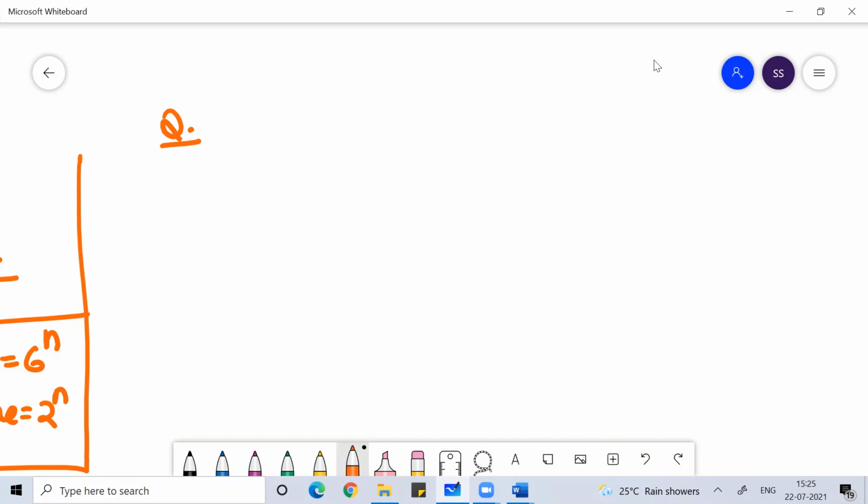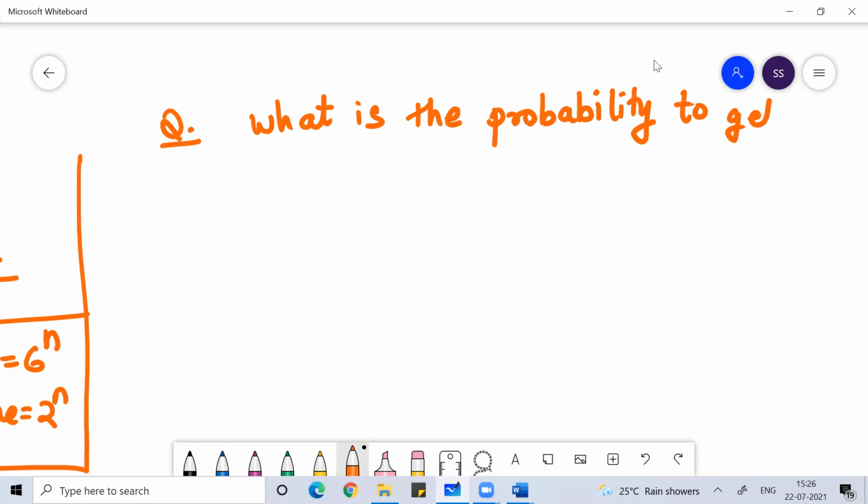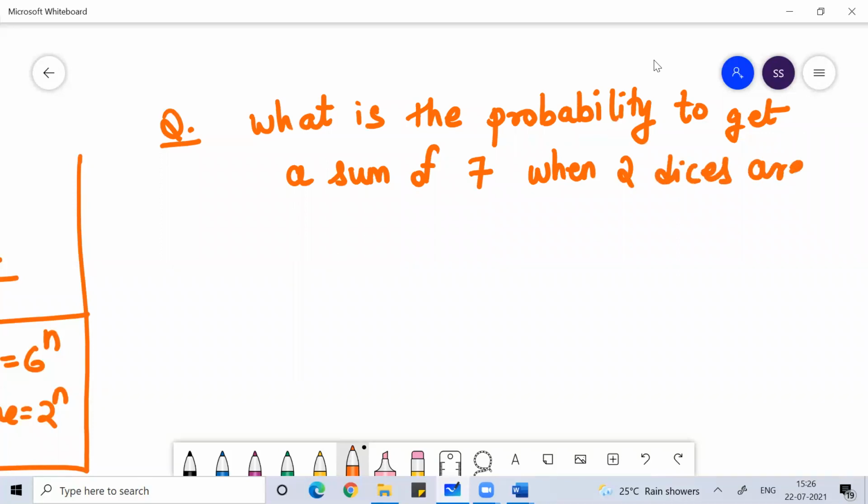If I ask you a two-dice question: what is the probability to get a sum of seven when two dice are rolled together? This is the question.